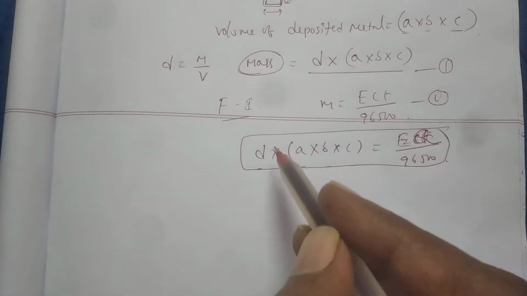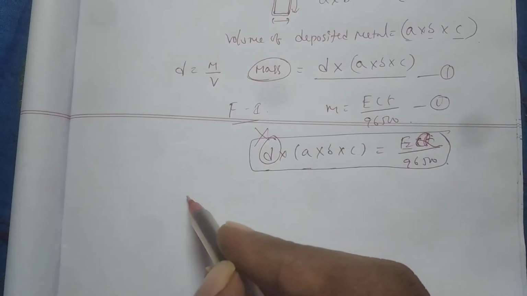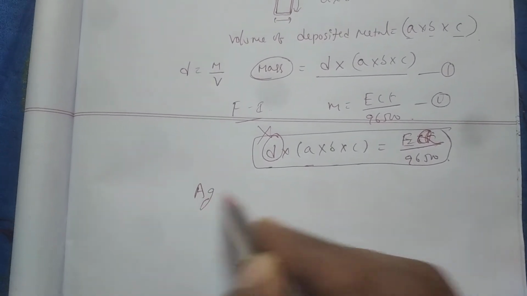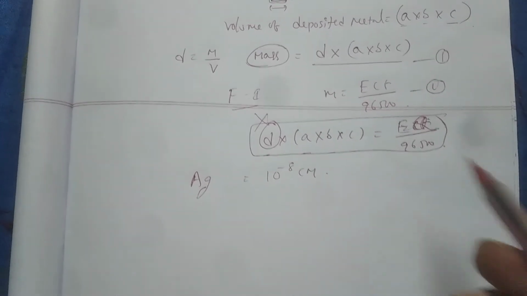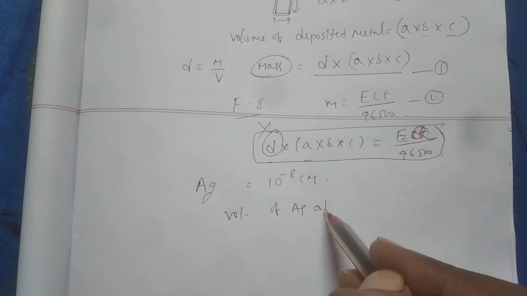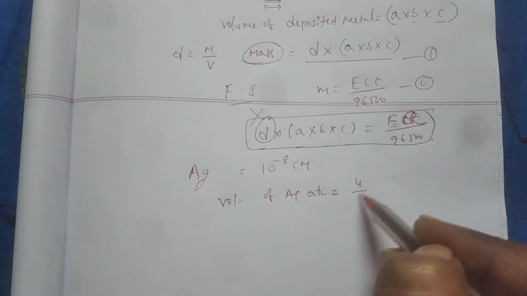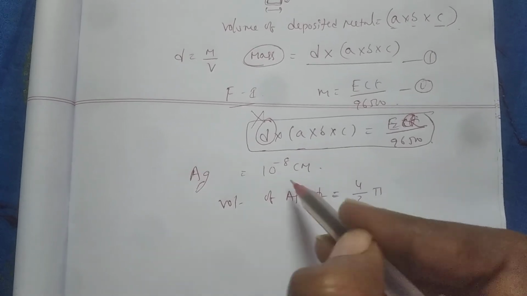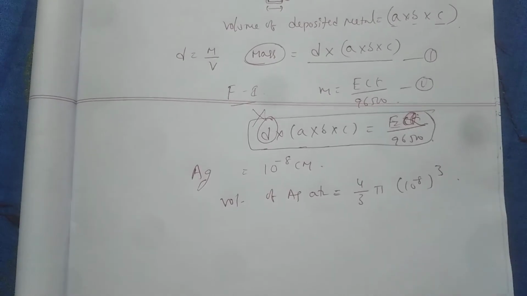Suppose in some problems density is not given, but the radius of the metal atom is given. For example, silver radius is equal to 10 power minus 8 centimeters. Volume of silver atom, volume of Ag atom, is equal to, because the atom is spherical in shape, 4/3 pi r cube. R is 10 power minus 8 centimeter, cubed.